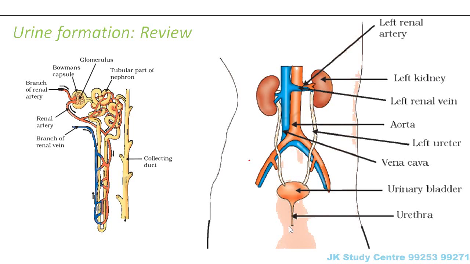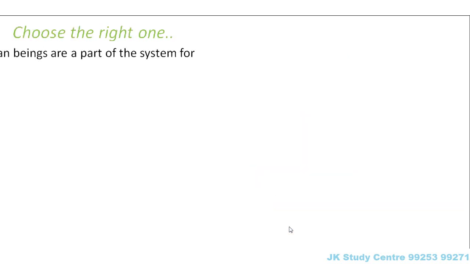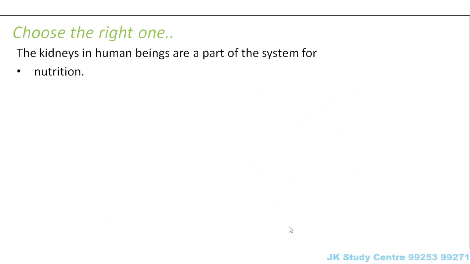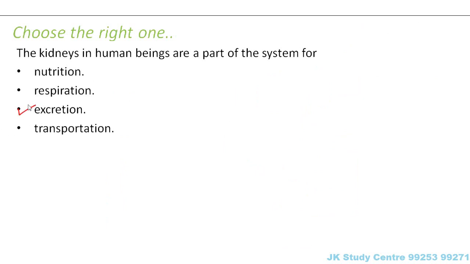Okay, so this was all about the excretory system. With this, I think we have reached the end of this lesson as well. So let us quickly look at a question. The kidneys in human beings are a part of the system for nutrition, respiration, excretion, or transportation. Needless to say, the answer has to be excretion.